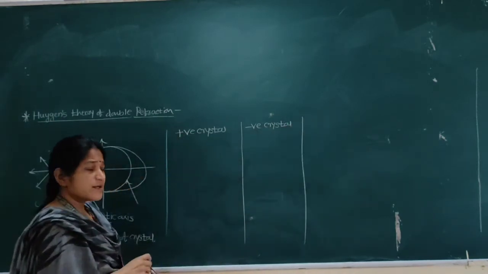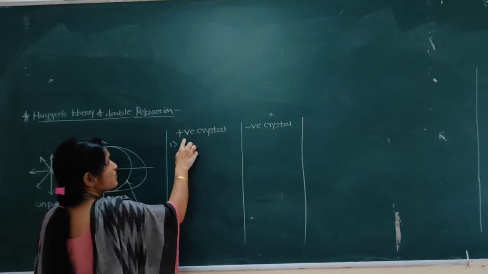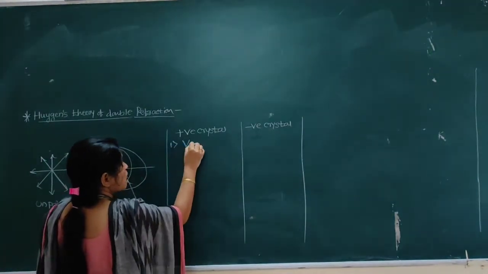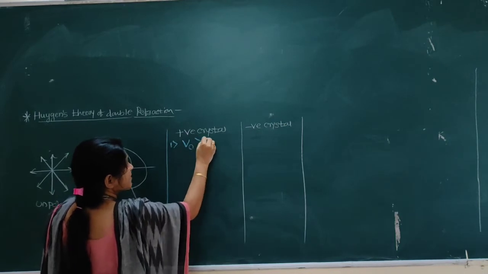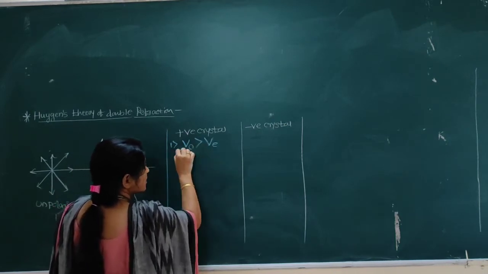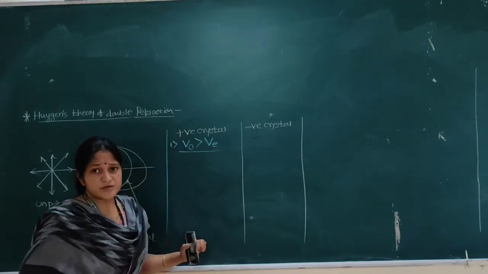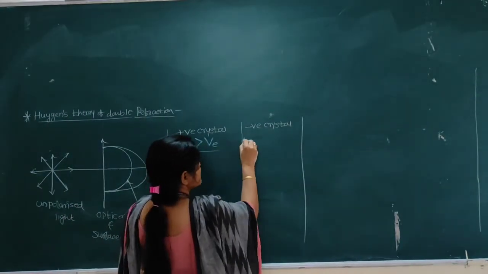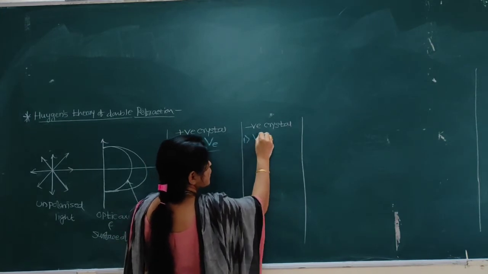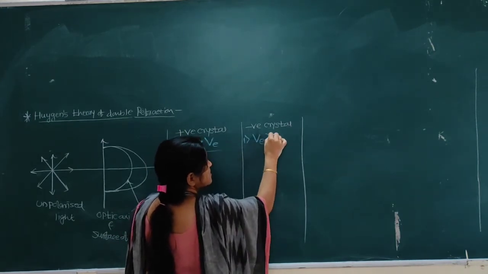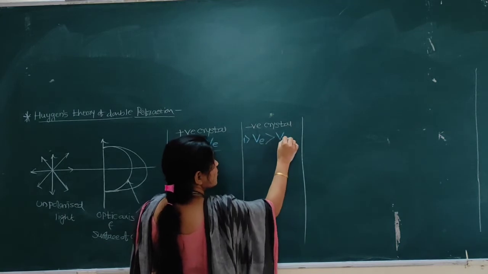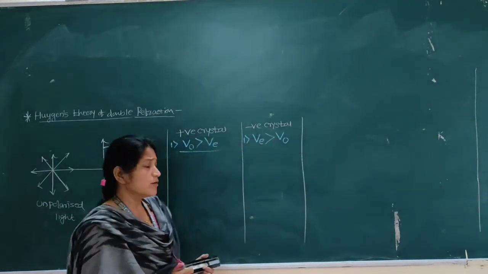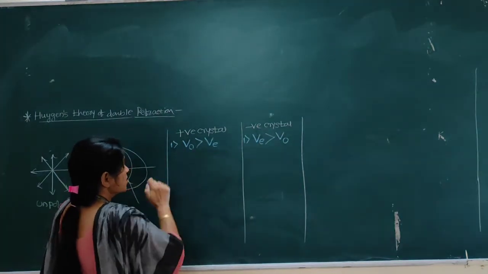Now first difference: what is meant by positive crystal and negative crystal? If the velocity of the ordinary ray is greater than the velocity of the extraordinary ray, then it is said to be a positive crystal. Similarly, when the velocity of the extraordinary ray is greater than the velocity of the ordinary ray, then it is said to be a negative crystal. So this is the first difference you have to write.